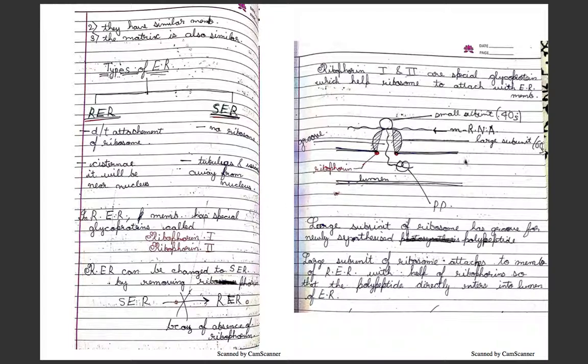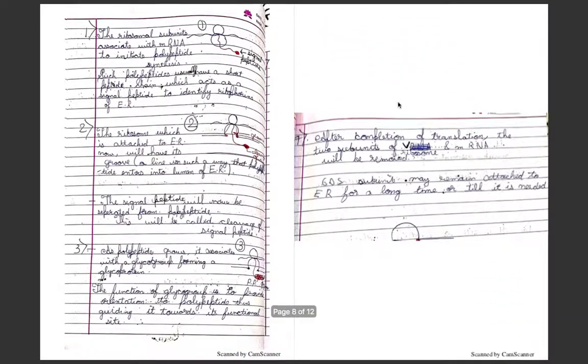This is the small subunit, this is the mRNA, and this is the large subunit, 60S and 40S. Here is a groove, that is an empty space, and a polypeptide comes in through this mRNA. It extends from there, and this whole ribosome and mRNA structure is connected to the lumen of the RER through the ribophorins. The large subunit of the ribosome has a groove for the newly synthesized polypeptide. The large subunit attaches to the membrane of RER with the help of ribophorins, so that the polypeptide directly enters into the lumen of the endoplasmic reticulum.